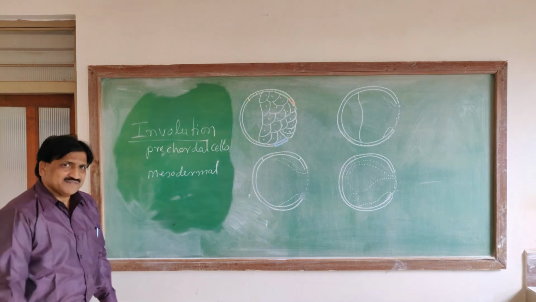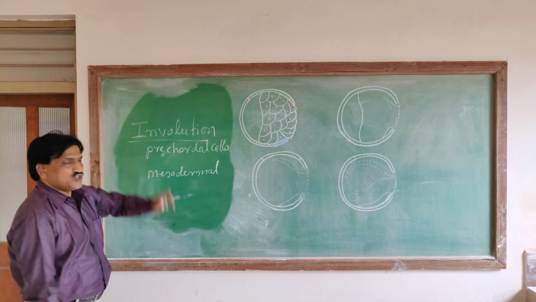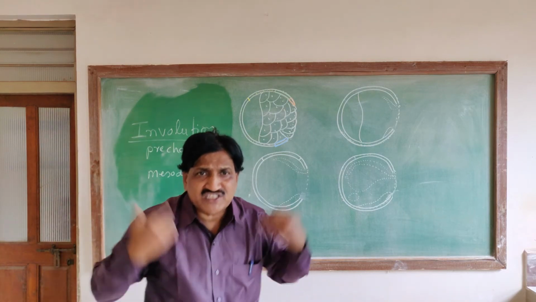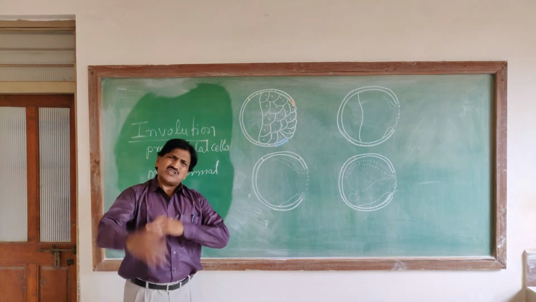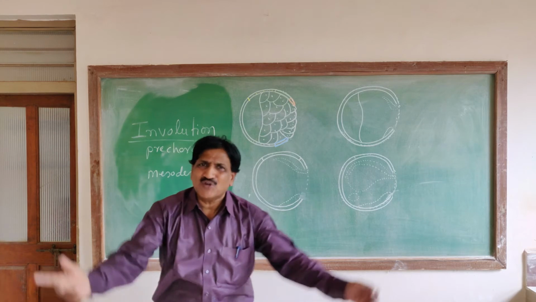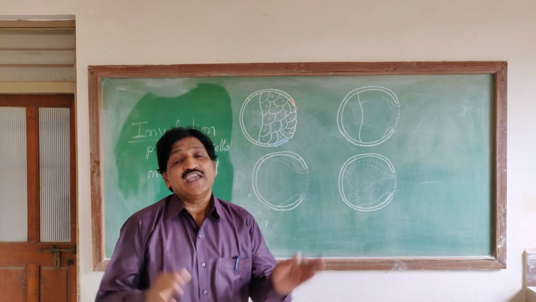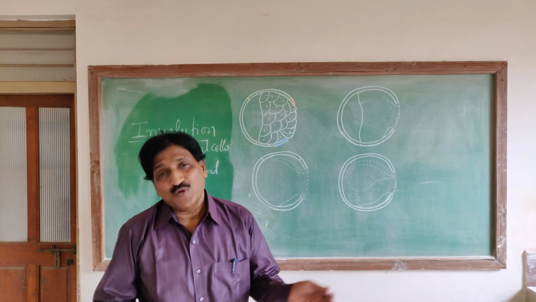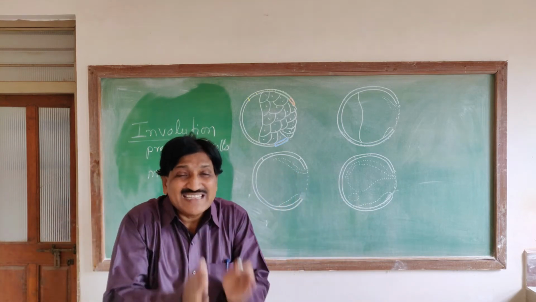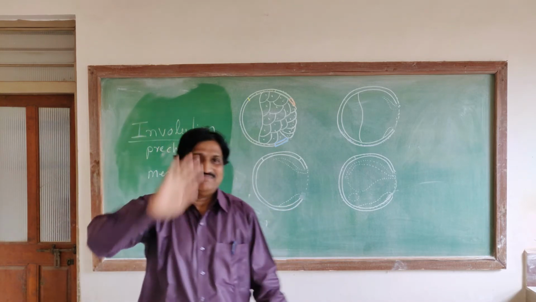The next step under emboly is involution. Involution means the rolling of cells from outside to inside the embryo. My dear friends, epiboly and emboly both processes take place simultaneously, not one after the other.